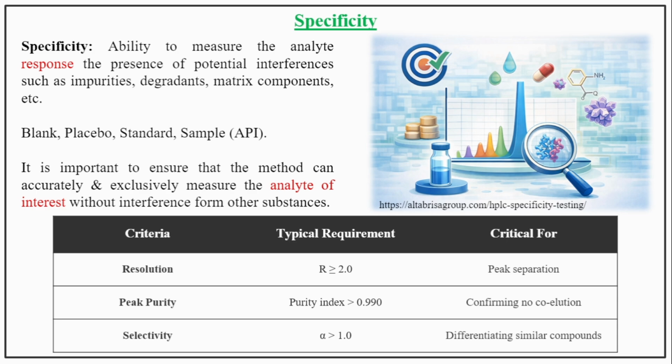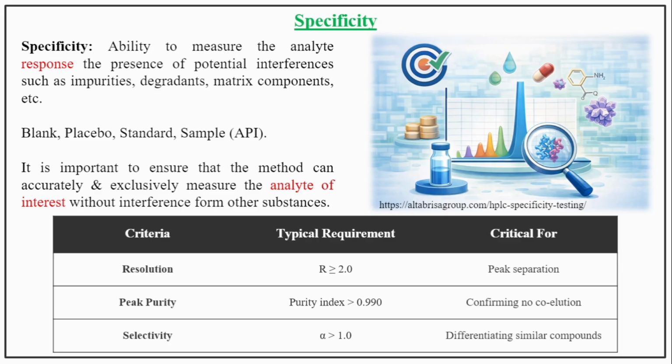What is placebo? Placebo is a mixture or a solution of all the ingredients of your drug except the active pharmaceutical ingredient. It is important to ensure that the method can accurately and exclusively measure the analyte of interest without interference of other substances.